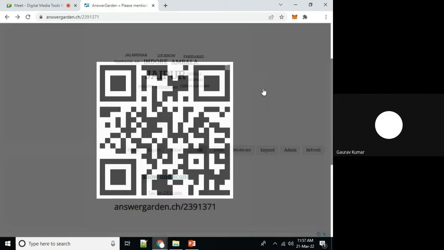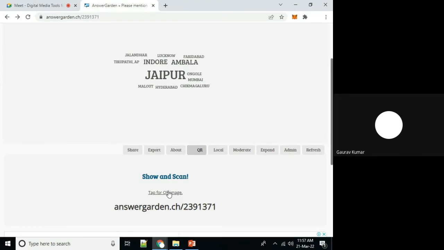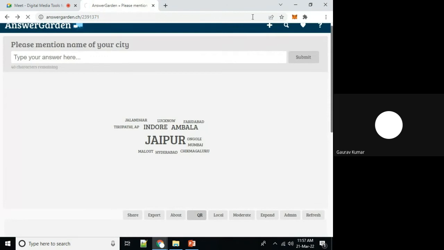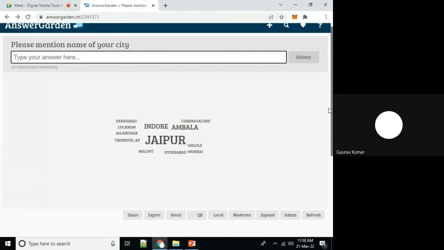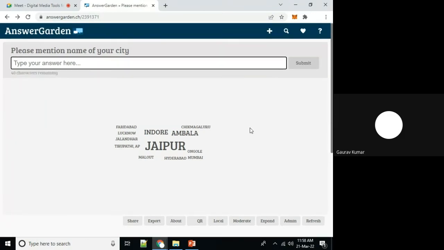So we can show them this QR code and they will be able to respond to this particular quiz, to this particular activity, whether it is related to brainstorming or problem solving or some technical part or data collection or feedback. Okay, so QR. Now, some other features we will also see in this particular